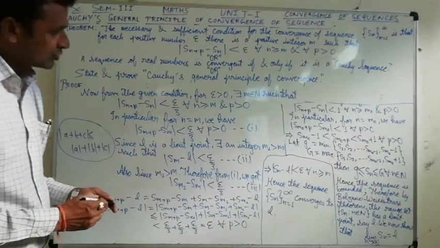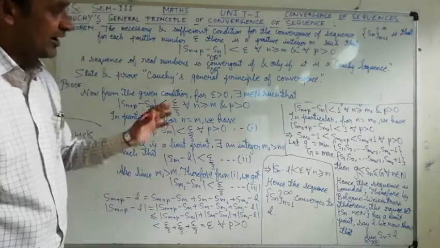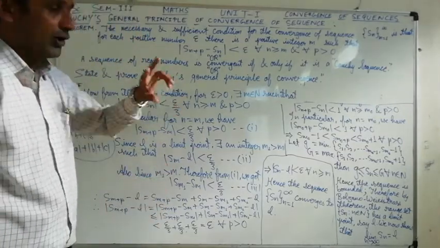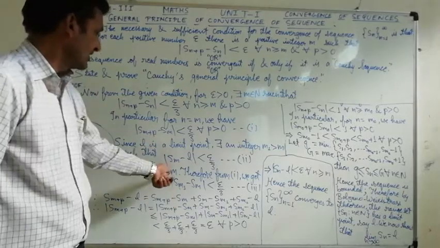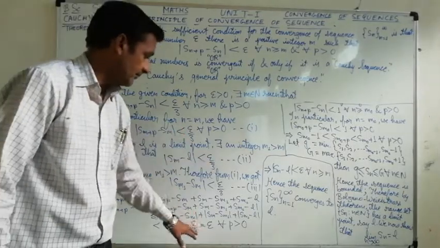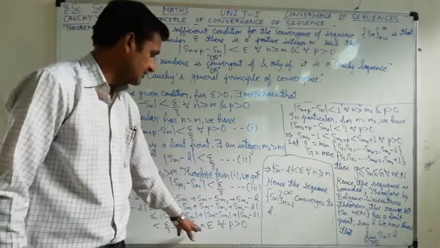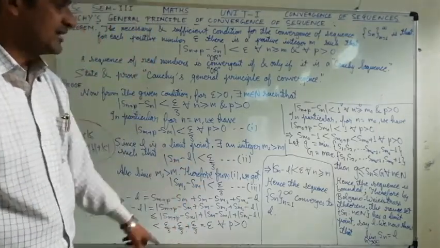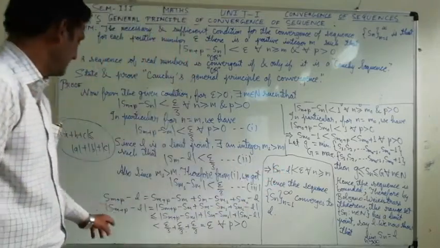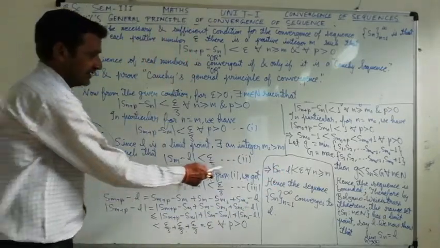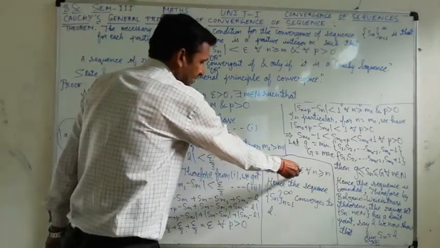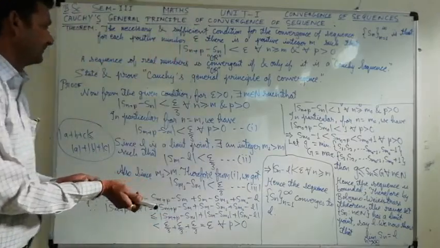We have done this one more time. Earlier we took 2 limits and divided by 2, but in this case we are dividing by 3 here. So it will be 3 epsilon by 3, and epsilon is the result. So mod of Sn minus L is less than epsilon.